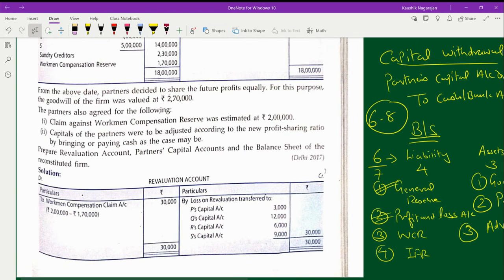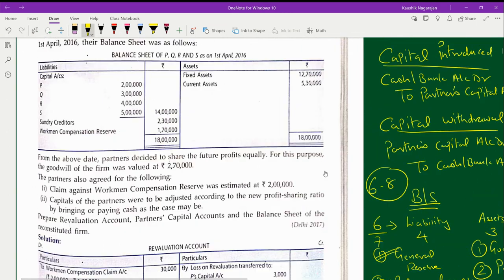எனக்கு கொடுத்துருக்குற இந்த பேலன்ஸ் ஷீட்டில் I'm just checking out. செக் பண்ணனாக்க எனக்கு இந்த இடத்துல ஒர்க்மென் காம்பன்சேஷன் ரிசர்வ் இது ஒன்றே ஒன்று மட்டும் அவைலபிளாக இருக்குது. There is nothing else mentioned on the asset liability side. Asset side there is nothing available as I mentioned. So that means out of 6 or 7 items, only one item will be eligible for the transfer, provided there is no claims in existence. If there is a claim in existence, accordingly I have to do the needful.